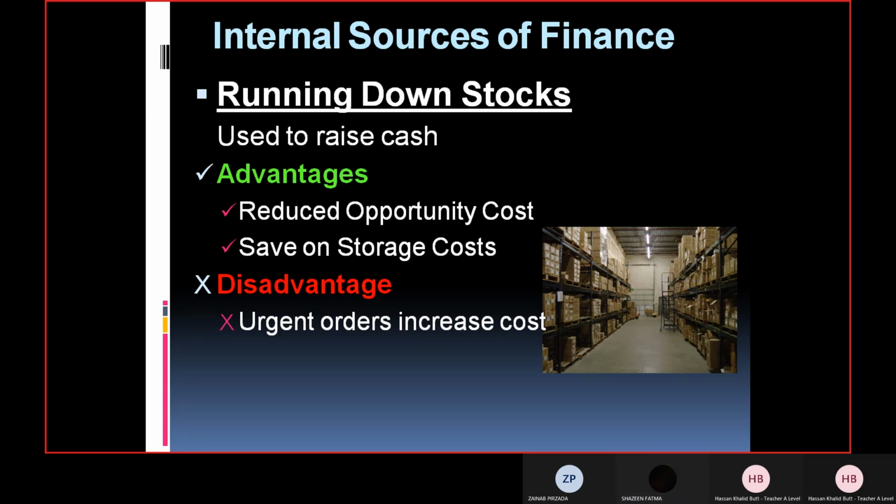Yes, sir. All right. So now you see how I actually linked it with the running down stocks. Otherwise, there will be no urgent orders at all, even if demand increases, because you have a surplus amount of raw material available there. Yes, Zainab, any question?